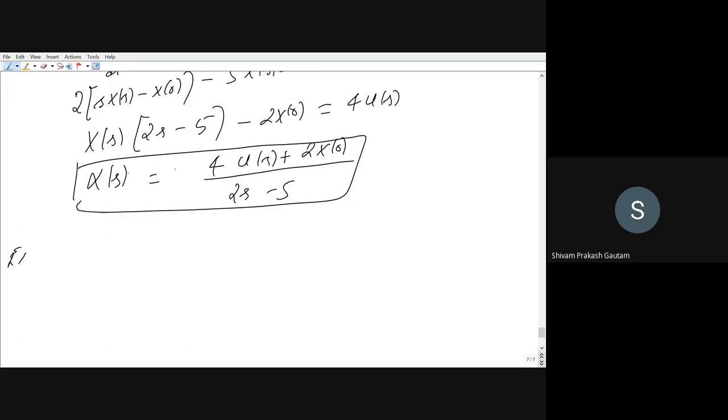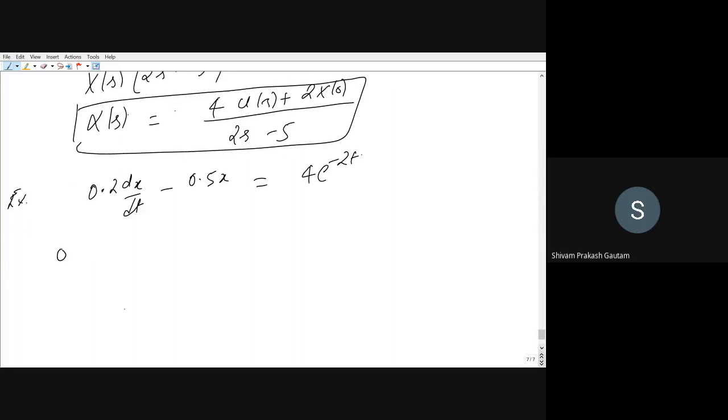Next example, 0.2 dx by dt minus 0.5x is equal to 4 e to the power minus 2t. You have to take the Laplace transform of this ordinary differential equation. Okay, we will take. So this will be equal to 0.2 times the Laplace transform of dx by dt, which is sX(s) minus x(0), minus 0.5 X(s) is equal to 4 times the Laplace transform of e to the power minus 2t. What is that? 1 by s plus 2.